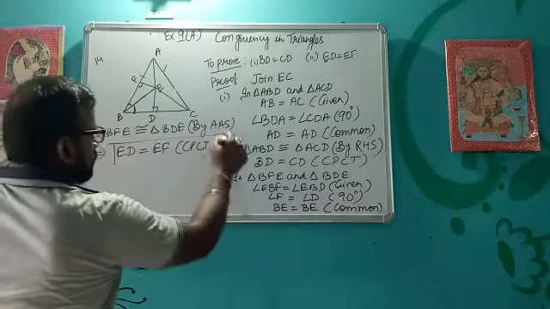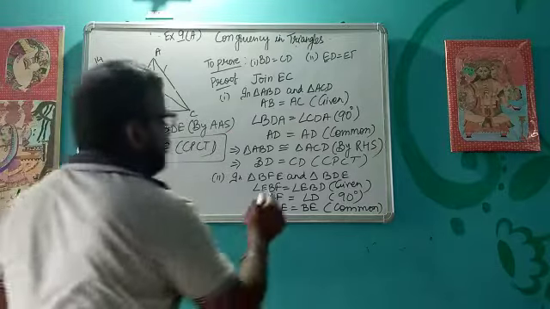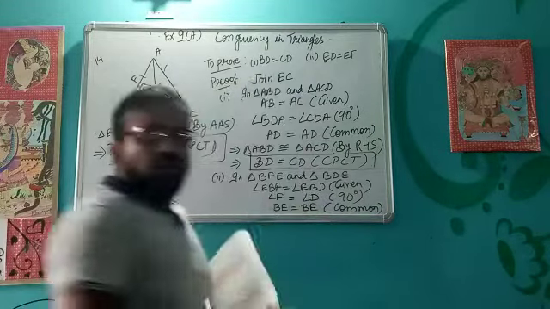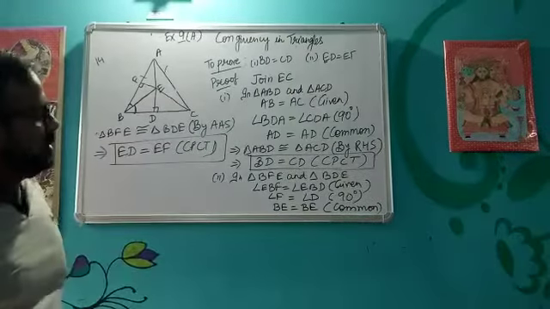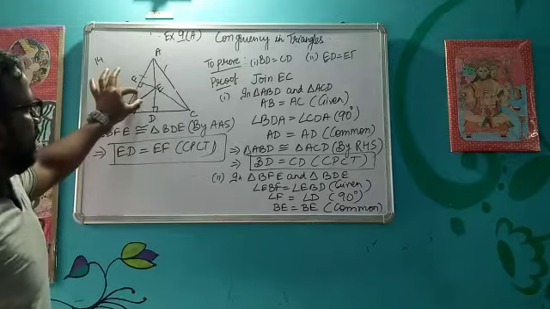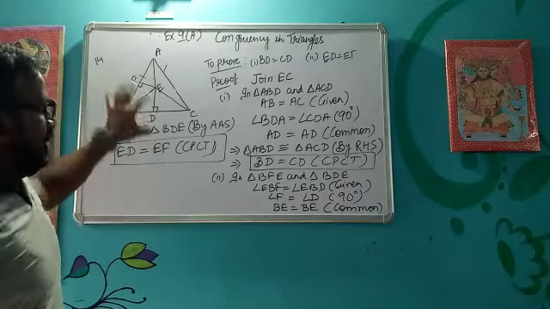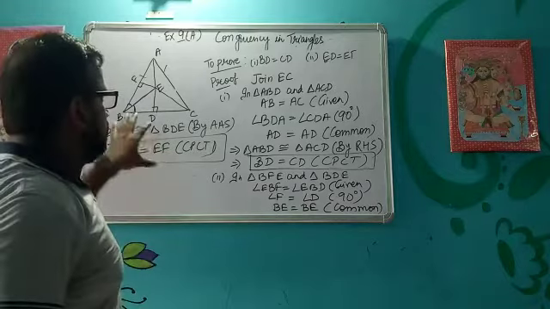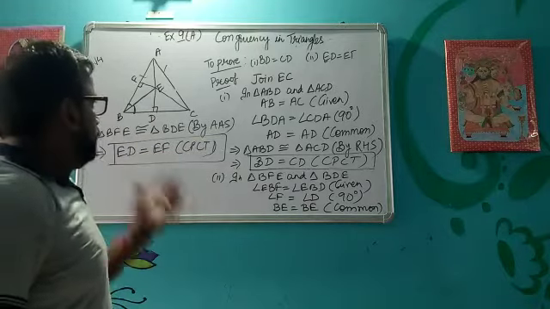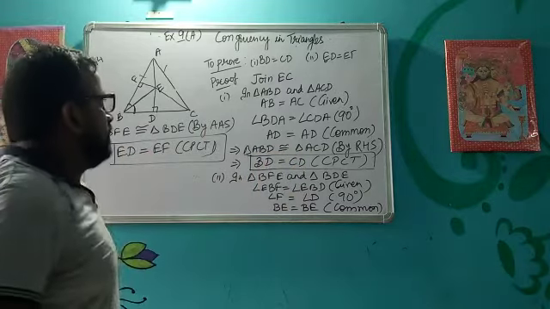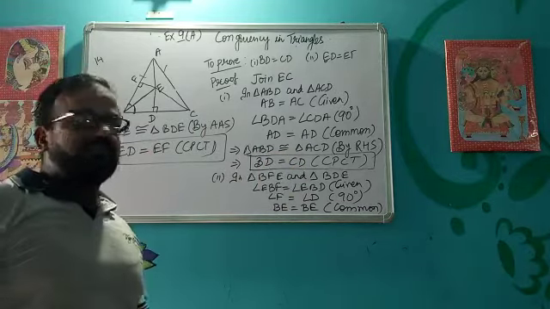Okay. So these are the two proofs that we have to do, and this we have done again by using the congruency of the triangles. So first these two sets of triangle, then we have taken these two sets of triangle, and by looking at the given things, we are able to prove them as congruent. So these two sides are equal to each other by CPCT of the congruency property.